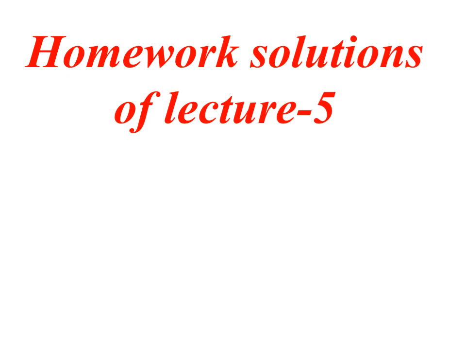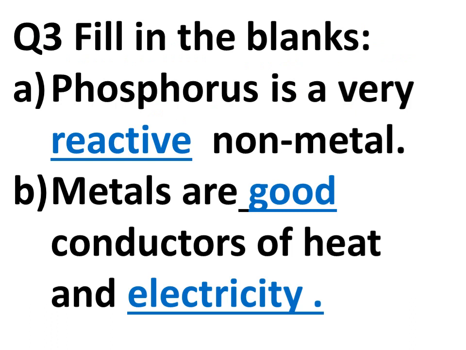Now we will discuss the homework solution of lecture 5. Question number 3 was given to you. Fill in the blanks. First, phosphorus is a very dash non-metal. So the answer is, phosphorus is a very reactive non-metal. Next, metals are dash conductors of heat and dash. So the answer is, metals are good conductors of heat and electricity. We have also studied the application of phosphorus today, that phosphorus is used in fertilizers. It's a very reactive non-metal.